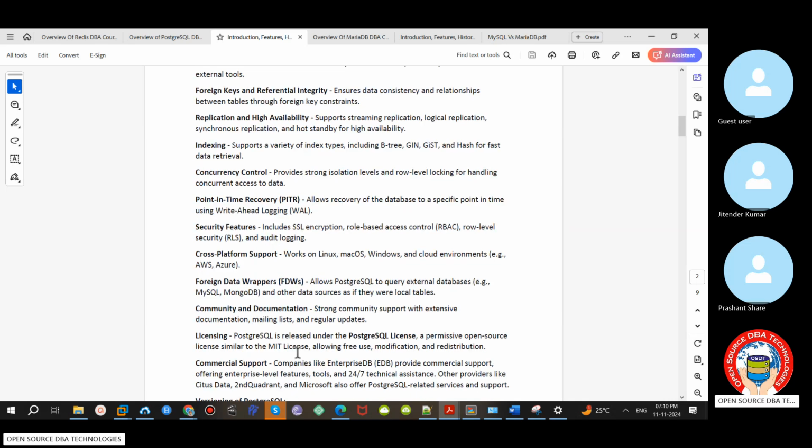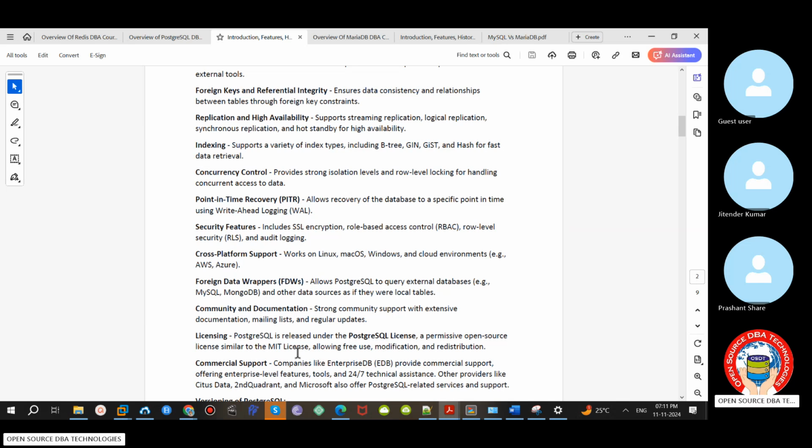As usual, to access one database from another database, we have foreign data wrapper. It's like DB link in Oracle, the same kind of feature here. And community documentation: a strong community, even though it is open source. There are many third-party tools and websites like Stack Overflow, DBA Stack Exchange. If you are getting any error, just Google it, or you can check in postgresql.org itself.